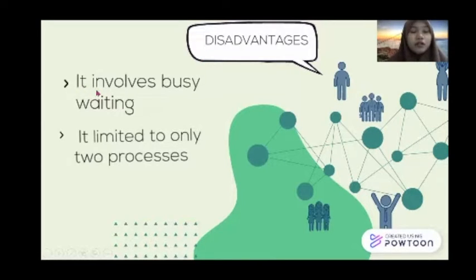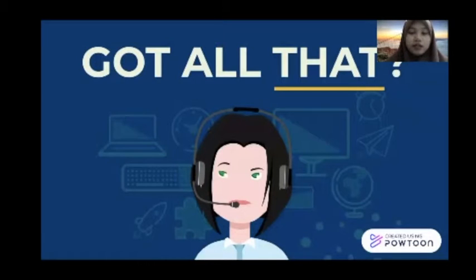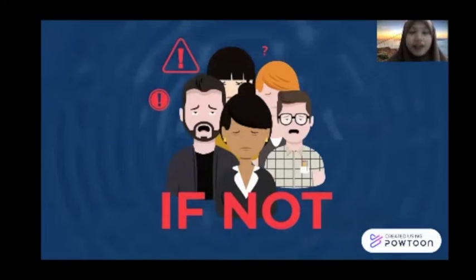Peterson algorithm involves busy waiting, and it is limited to only 2 processes, which means if we have 3 processes or more than that, we cannot use the Peterson algorithm.